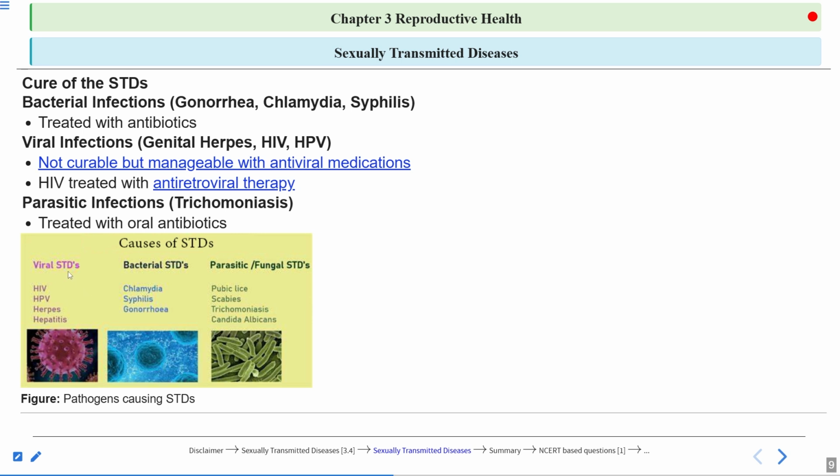The STDs which are caused by viruses are HIV, HPV, herpes and hepatitis. You should remember this, these are very important. STDs caused by bacteria: chlamydia, syphilis, gonorrhea. STDs caused by protozoans or parasites, these are all parasitic: pubic lice, scabies, trichomoniasis, which is caused by protozoans. And then Candida albicans, which is a fungus.